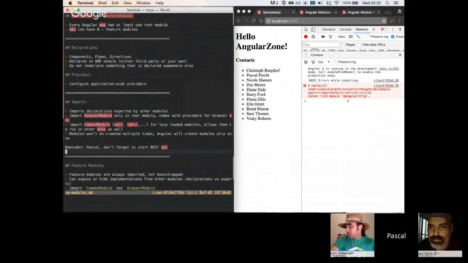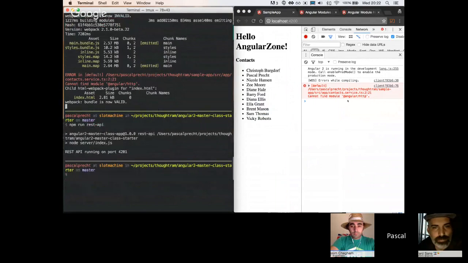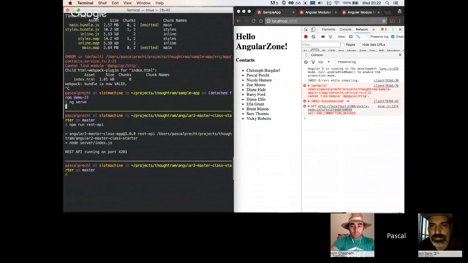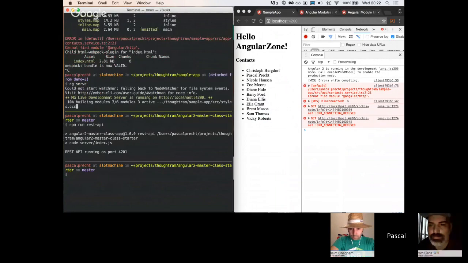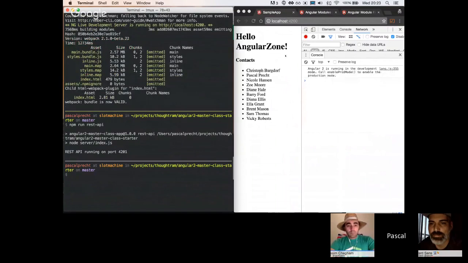This is a bug in Angular CLI, so it's not very good at rebuilding your app when you check out different states using Git. It somehow confuses things, and then it thinks certain modules are not available, which is actually not true. So I'm going to rerun the build process right now, and then the error here should be gone. I think it's because of the live reload.